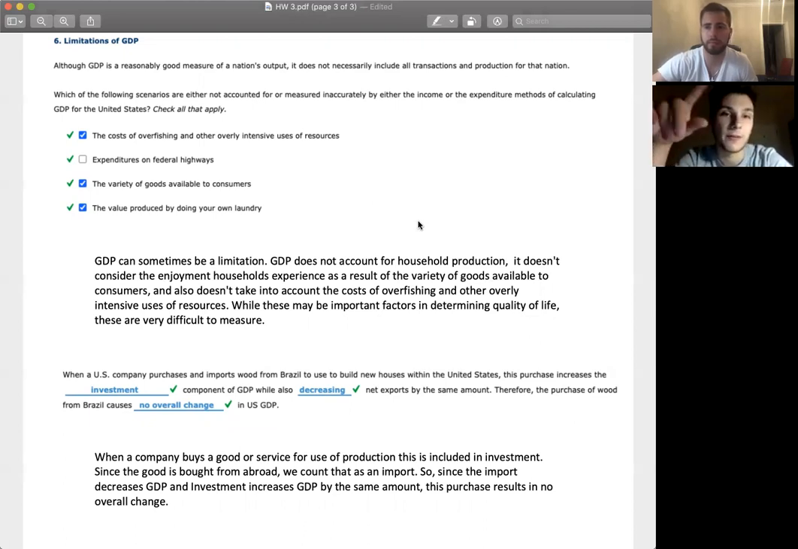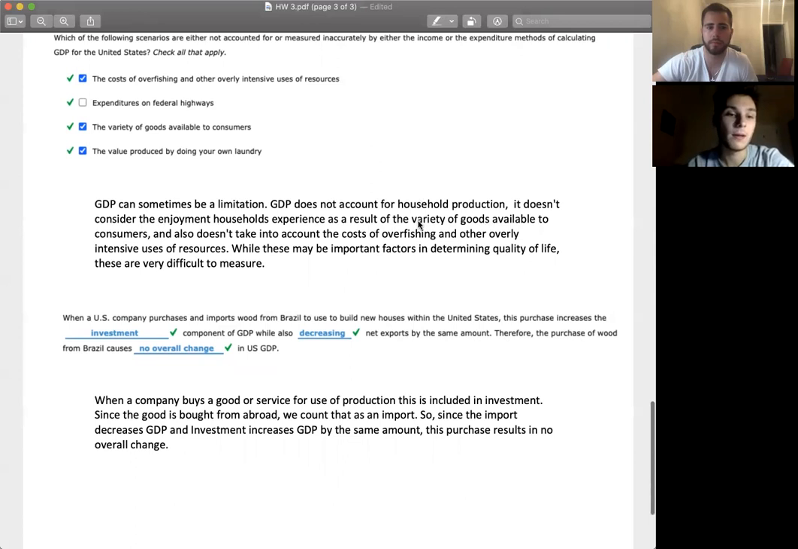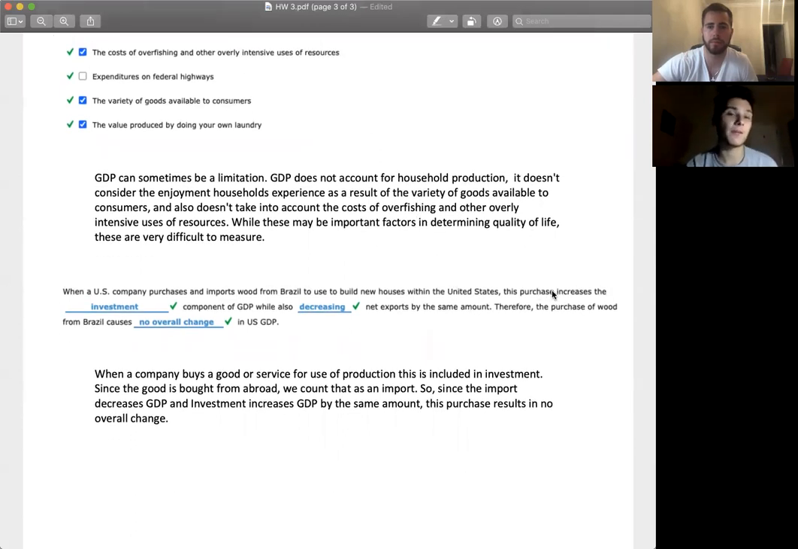Remember, exports minus imports equals basically the trade balance. And therefore, the purchase of the wood, because the investment would be the positive number. Say if this wood was like $4,000, that would be considered the positive. But then also because it's imported, it would be minus a negative 4,000. So if you add those two together, you get zero. So there's no overall change in the US GDP. And yeah, so those are the questions for homework number 10.